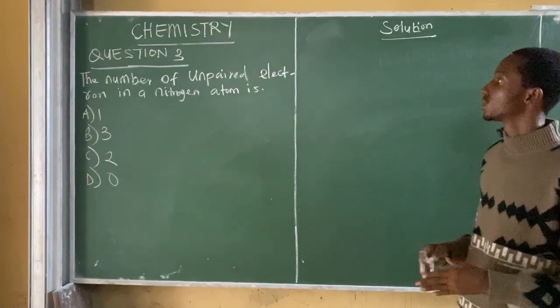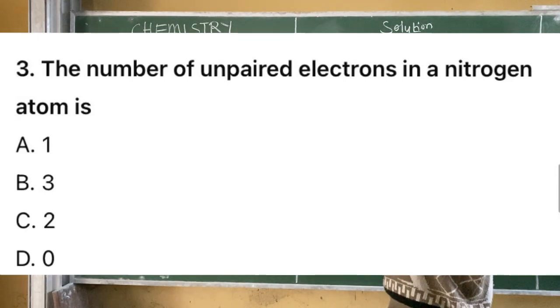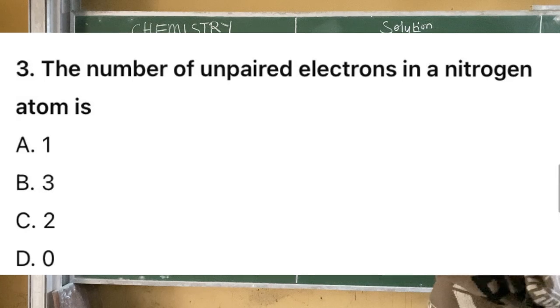Question 3 says the number of unpaired electrons in a nitrogen atom is dash. A 1, B 3, C 2, and D 0.